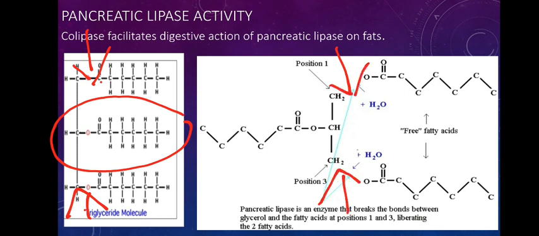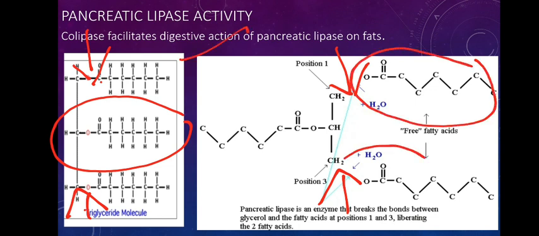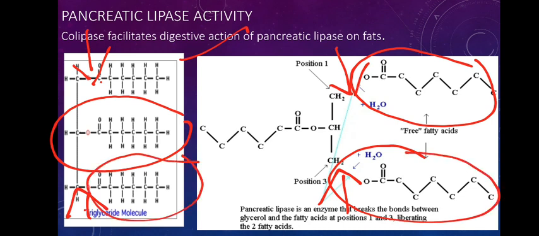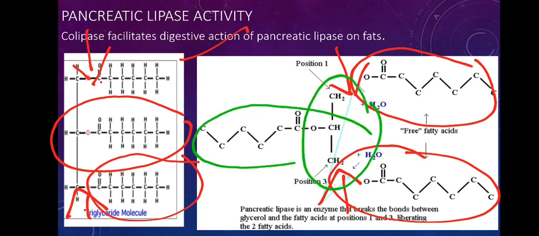Here also the bond is broken. So this whole triglyceride molecule is broken into 3 pieces. This is one free fatty acid from here. This is another free fatty acid that's separated from here. What is left is this glycerol molecule and its fatty acid.